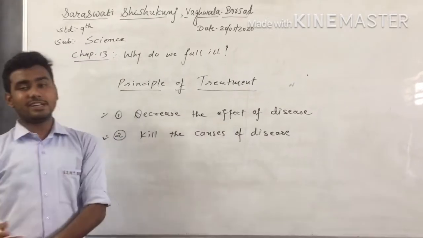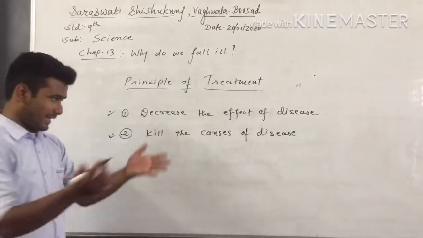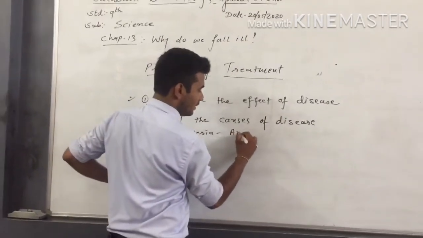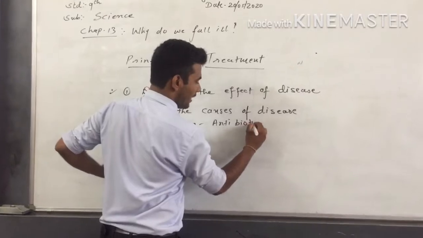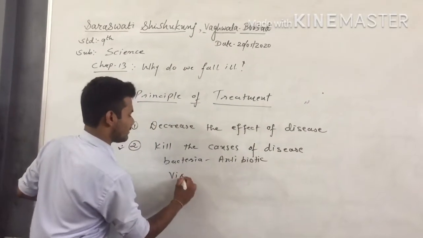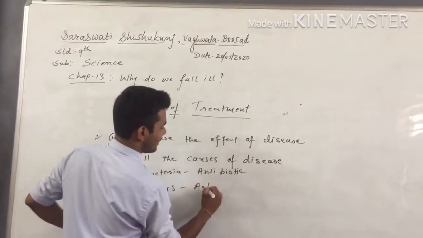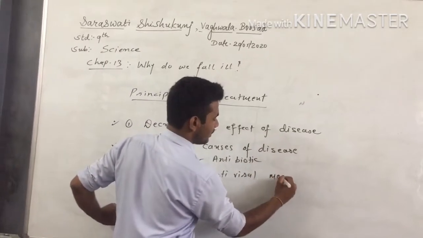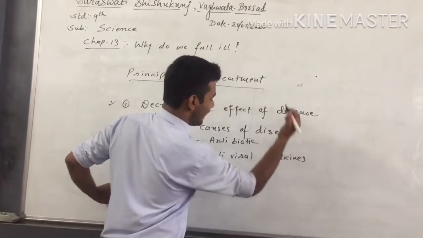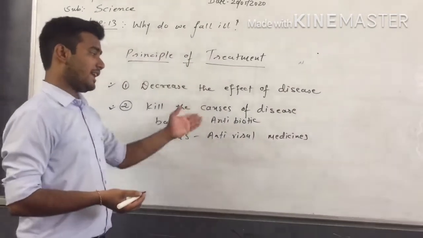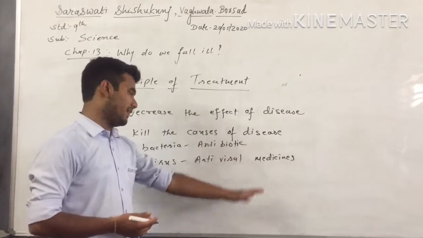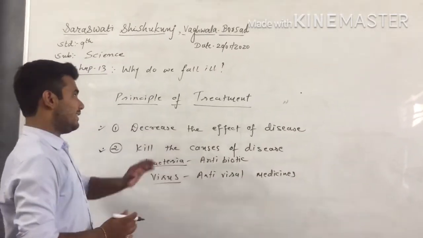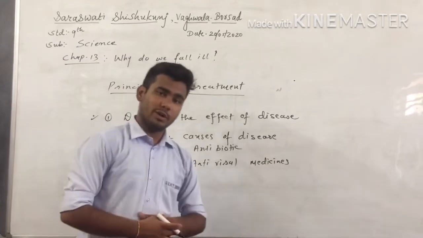Suppose it is a bacterial disease, so we can use antibiotic medicine. If the disease is caused by a virus, we can use antiviral medicines. By antibacterial or antibiotic medicine and antiviral medicine, we directly affect the causes of the disease, and this way we can have treatment of the disease.